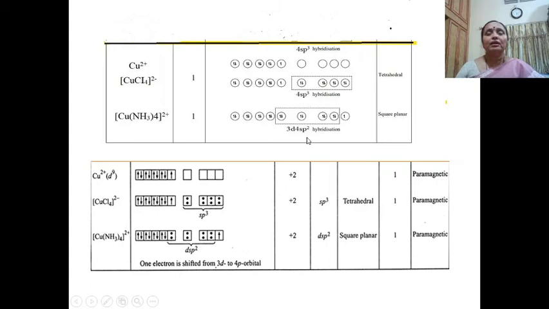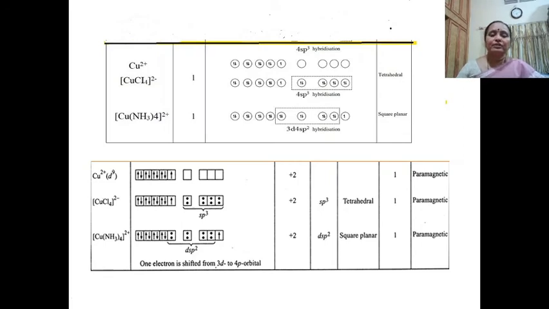It undergoes dsp2 hybridization, giving four dsp2 hybrid orbitals, and the four ammonia molecules occupy these hybrid orbitals, which are directed in a square planar geometry.